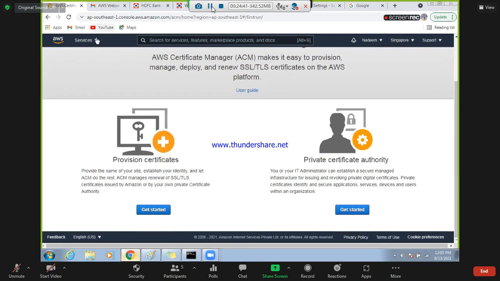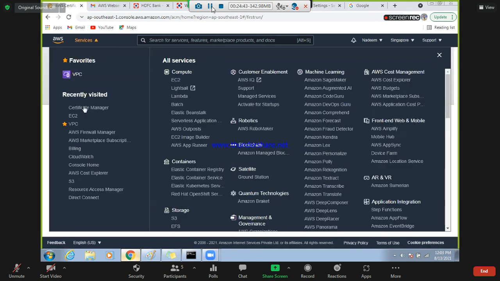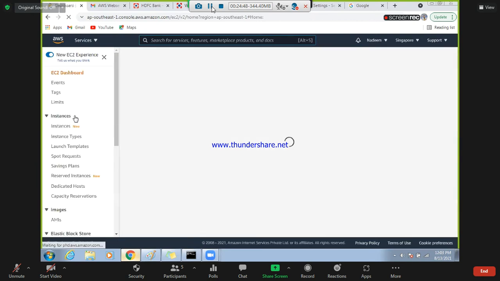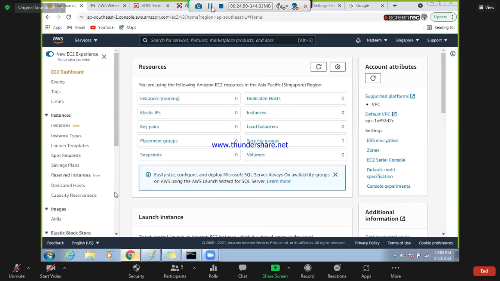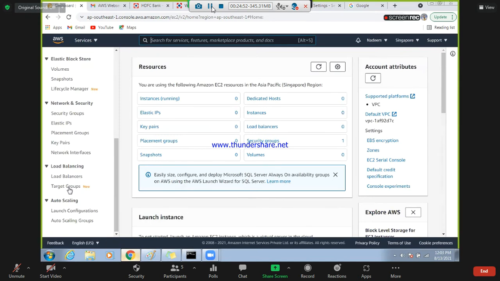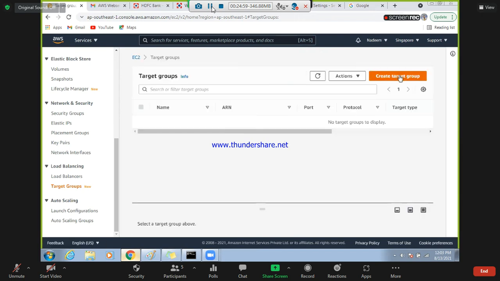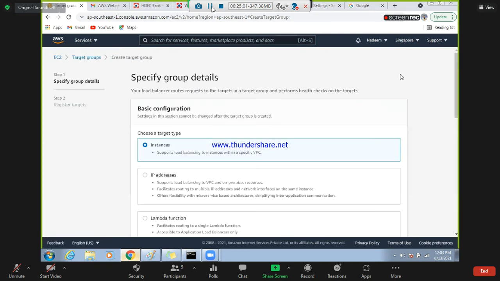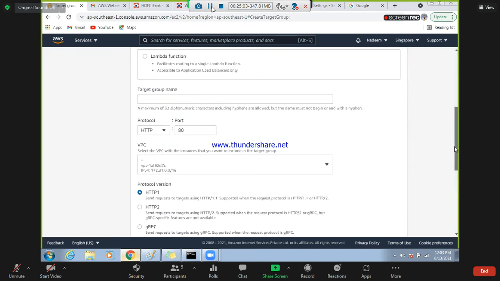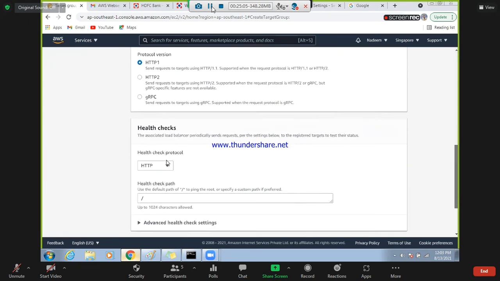Okay, so once the certificate is installed, you just need to go to EC2. And when you create your target group, create target group, instance. Can you see here health check?